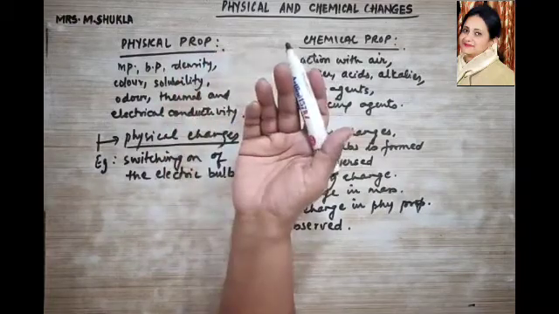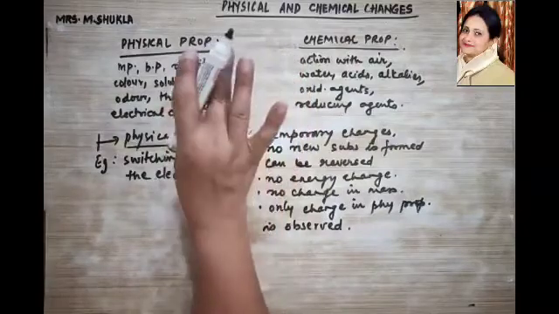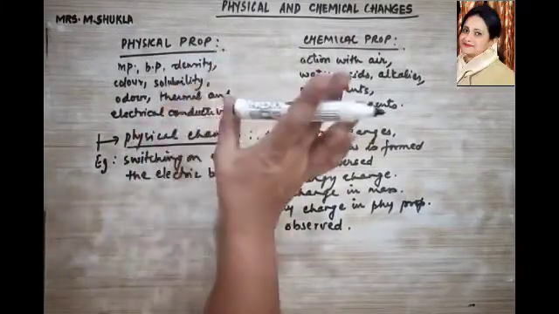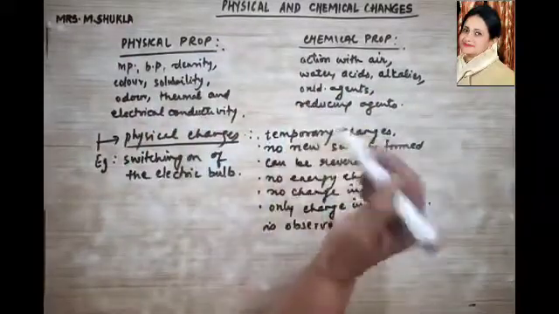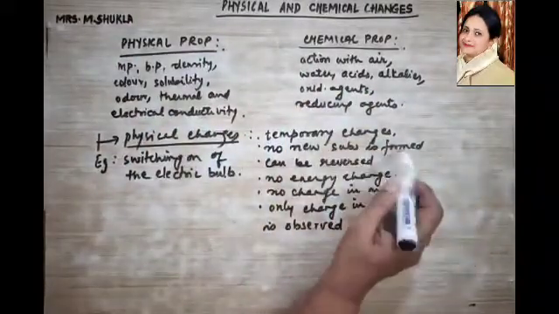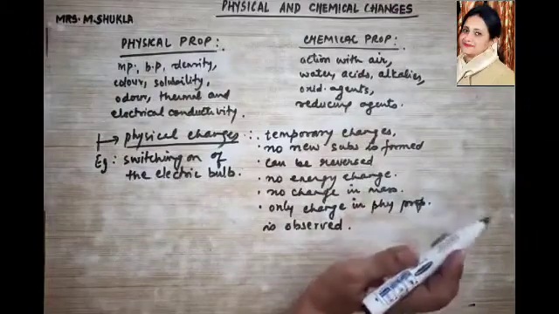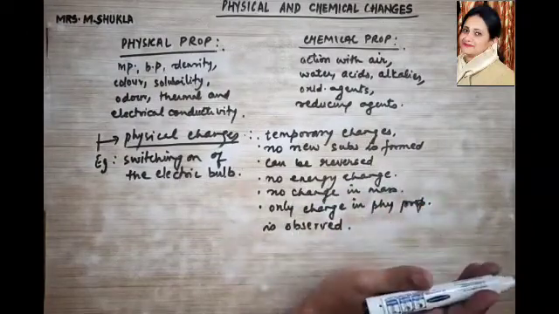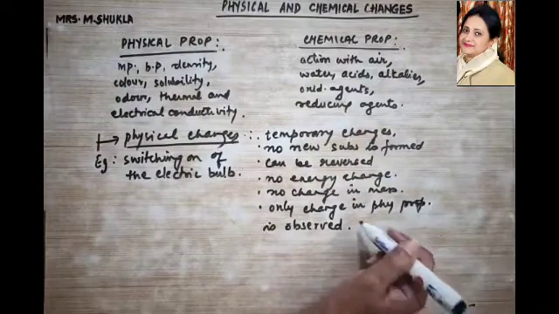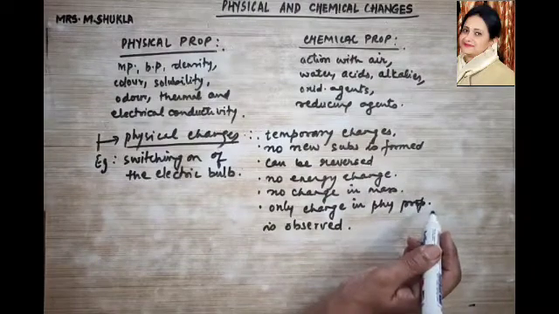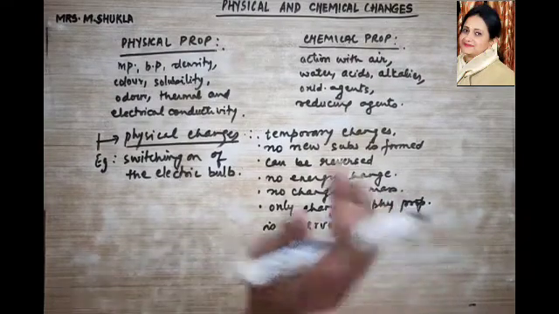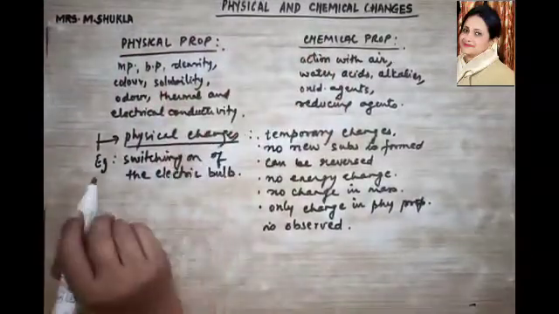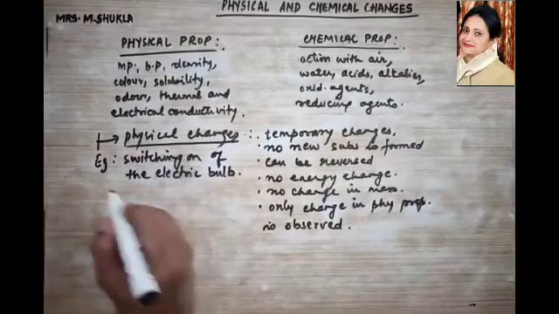So what was the change? There was only a change in its hotness and coldness. Light was given, light was taken away. It was a temporary change. No new substance was formed. It was reversible. No energy change had taken place. There was no change in the mass. Only a change in a physical property, hotness and coldness. So it is a physical change, right?